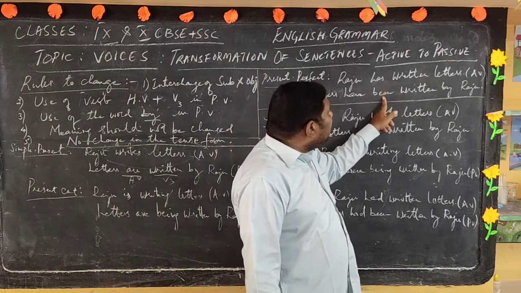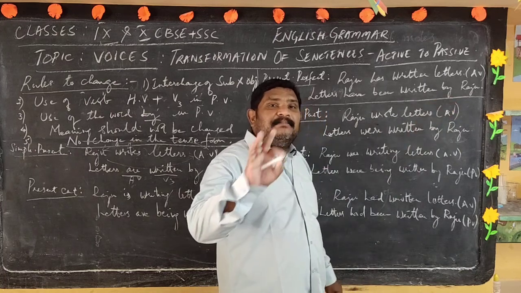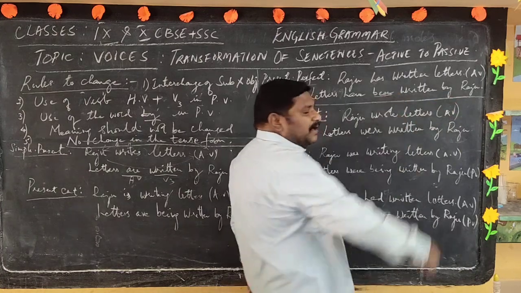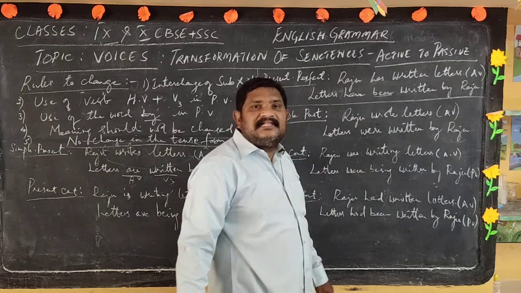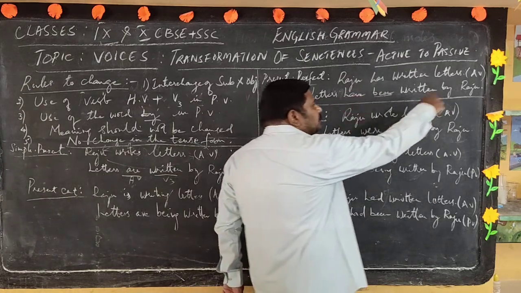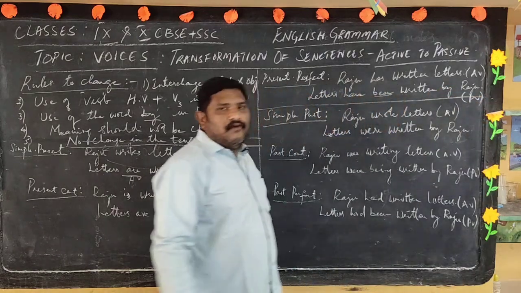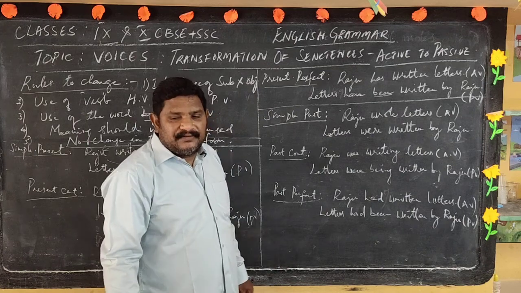Okay, letters have been written by Raju. To maintain the same tense form, we have to use been over here. So this now becomes the PV. What is PV? Passive voice.